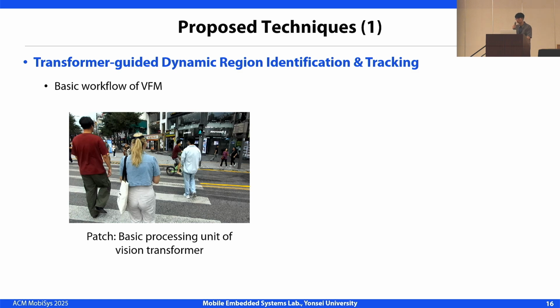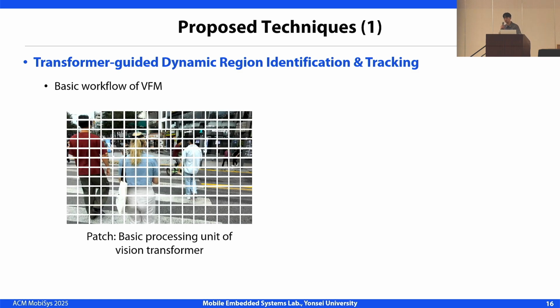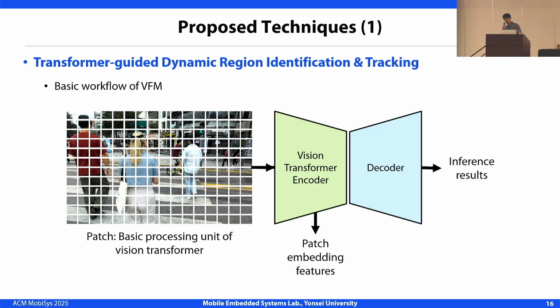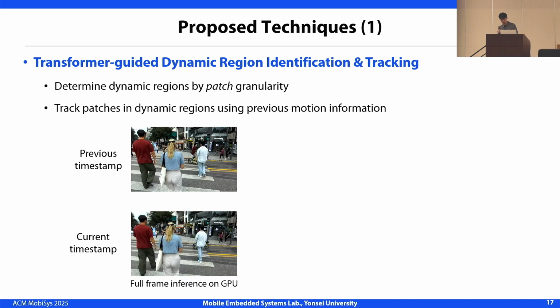Vision Foundation Model. VFM processes images by first splitting them into patches, which are the basic units handled by the Vision Transformer encoder. The encoder generates patch embedding features, which are then decoded to produce final predictions like depths or segmentation maps. ARIA builds upon this structure to efficiently find dynamic regions without much overhead.